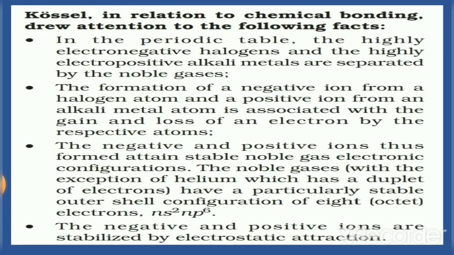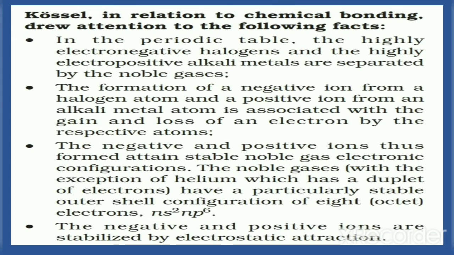Let us now try to understand the following facts. In the periodic table, the highly electronegative halogens and the highly electropositive alkali metals are separated by the noble gases. Halogens are group 17 elements and alkali metals are group 1 elements. So halogens are separated from alkali metals by noble gases.